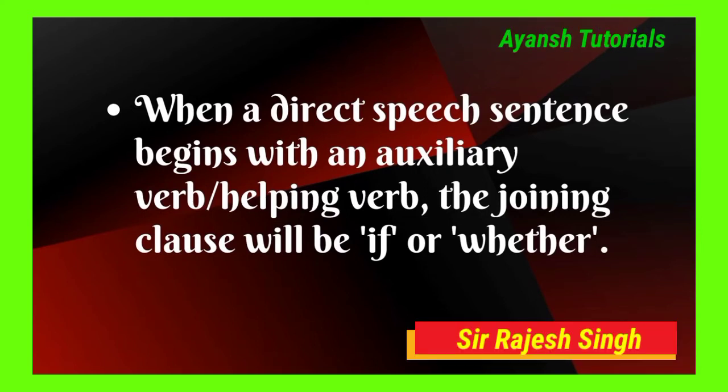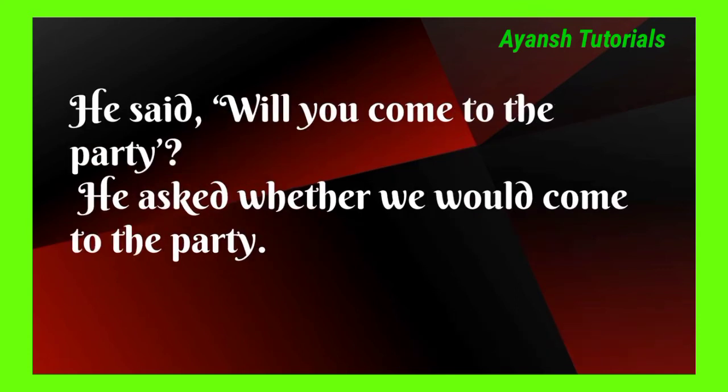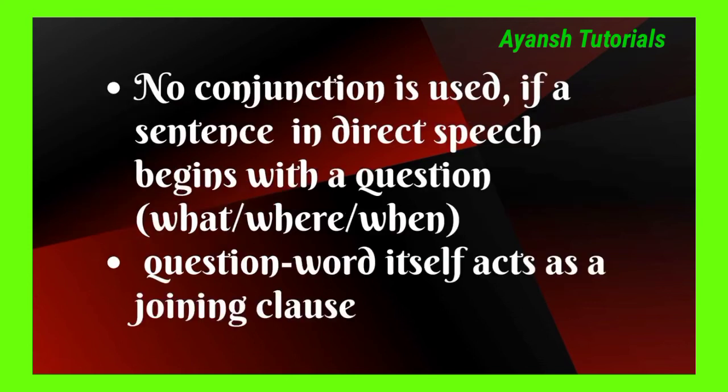Rule 1. When a direct speech sentence begins with an auxiliary verb or helping verb, the joining clause will be if or whether. We can use either connector, if or whether. Example: He said, "Will you come to the party?" In indirect, we can write, He asked whether we would come to the party. In place of whether, we can also use if. That would be grammatically correct. He asked if we would come to the party. There is no difference in meaning.